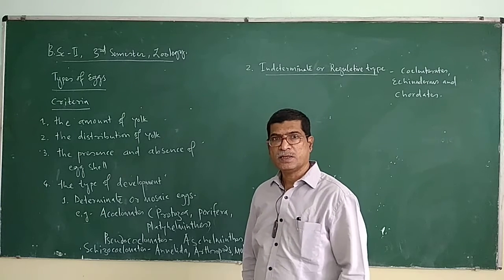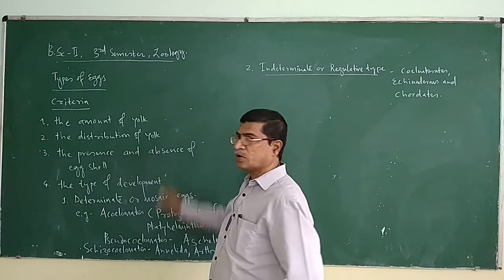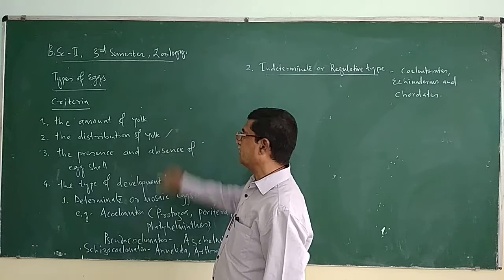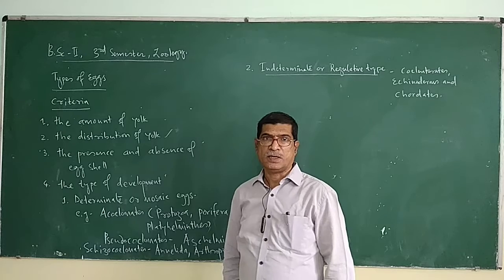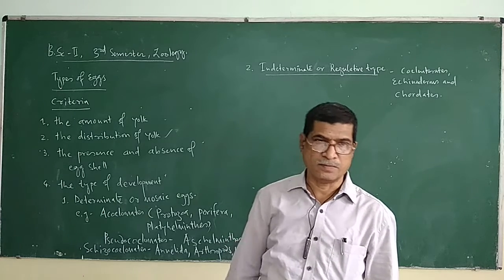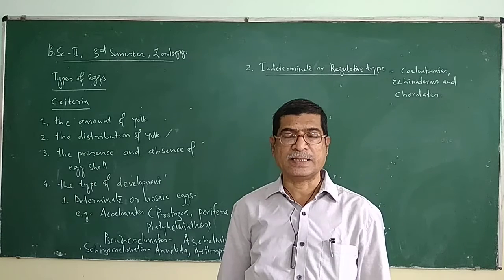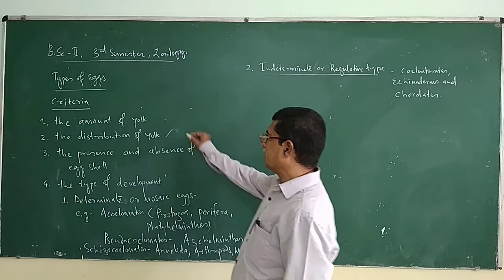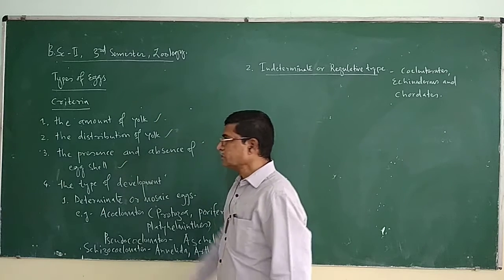So depending upon the amount of yolk, eggs have been divided into three types: microlecithal, mesolecithal and macrolecithal. Then on the basis of distribution of yolk, eggs have been classified into telolecithal, centrolecithal, isolecithal, like that. Different types of eggs we already discussed. Next, the presence and absence of eggshell.